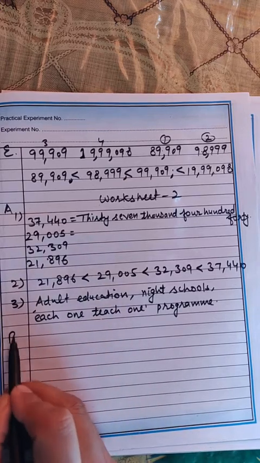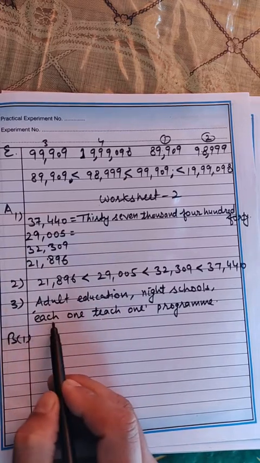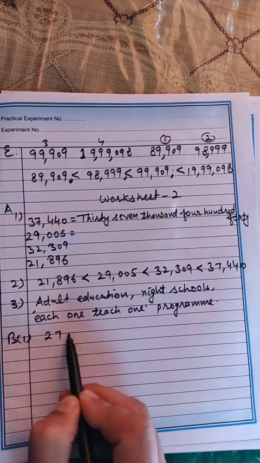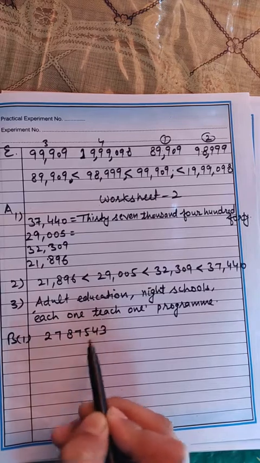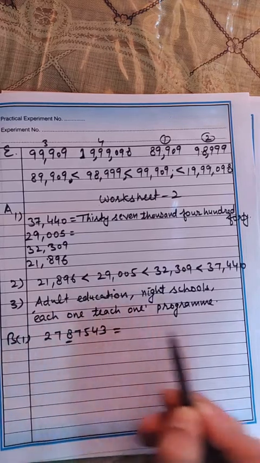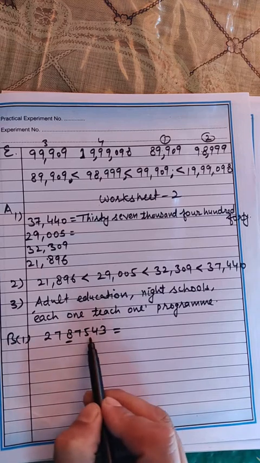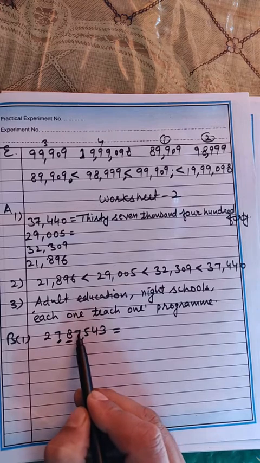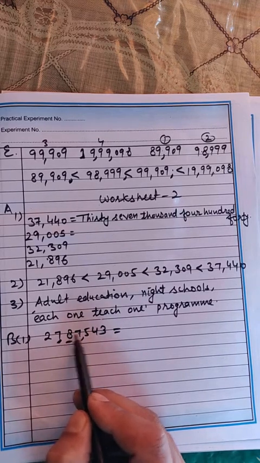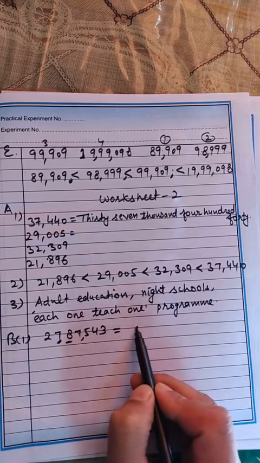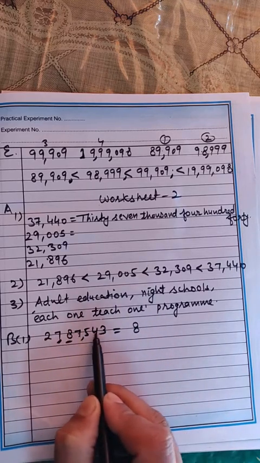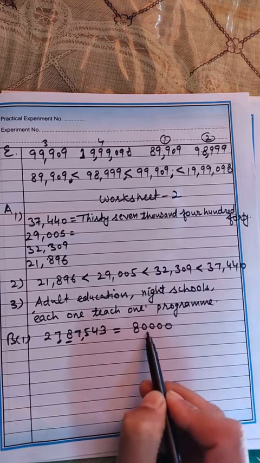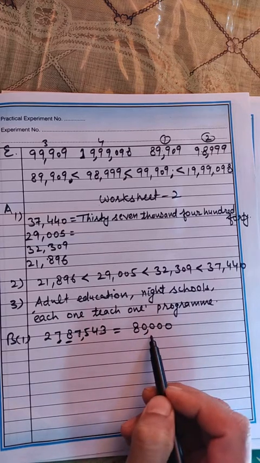Now let us come to the B part. The first part is the place value of 8 in the given number 2787543. It is very easy. You can check the place values: ones, tens, hundreds, thousands, 10,000. It is 10,000. One more way: just write 8 and count the number of digits. There are 4 digits, so put 4 zeros, 1 2 3 4. So the place value is actually 80,000.